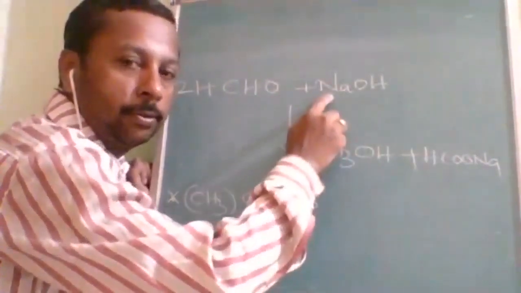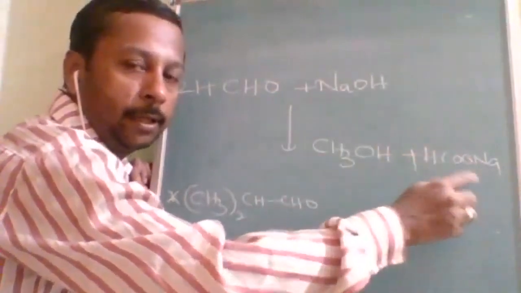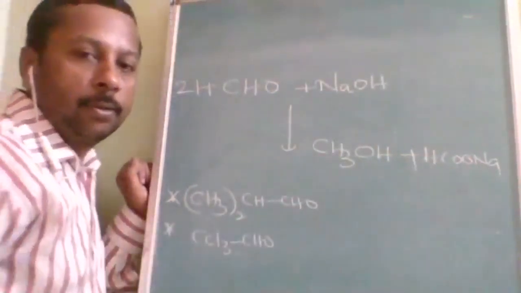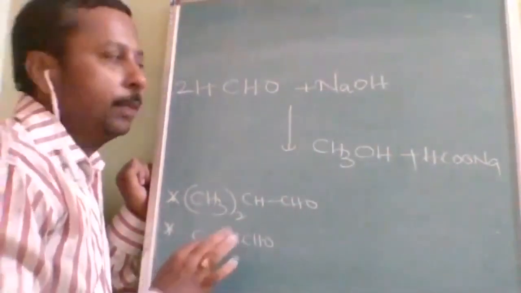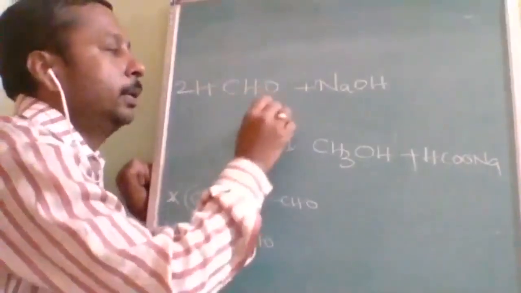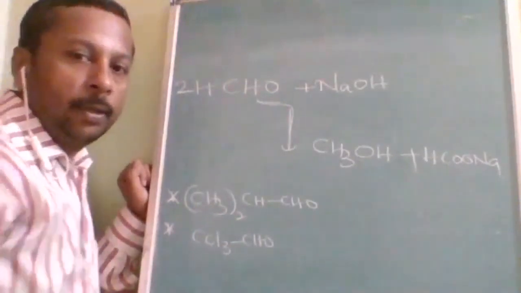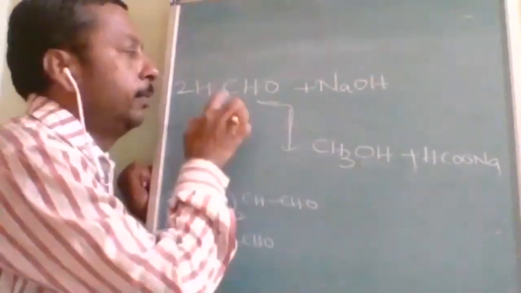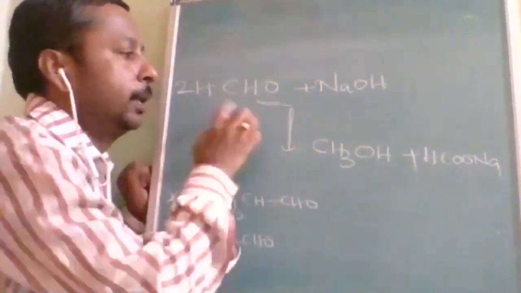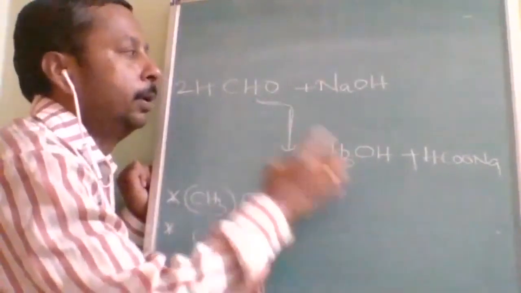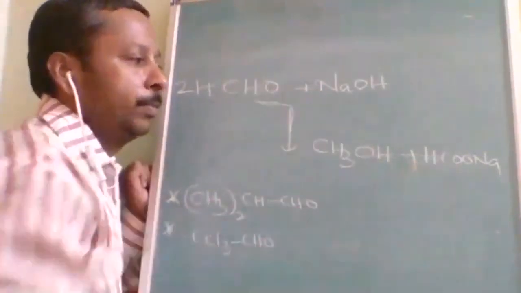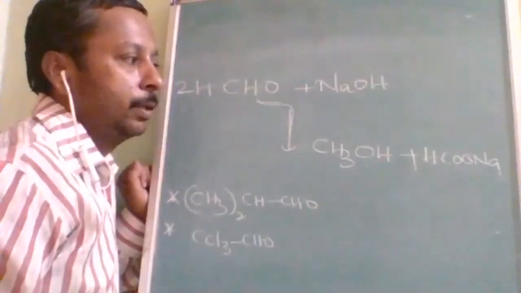Here in the question, sodium is given, therefore the answer will be the sodium salt. Understood? Don't worry much about the mechanism. I explained the mechanism for safety purposes only. So alcohol will be formed in an equal number: the one carbon alcohol is methanol, and the one carbon sodium salt is sodium methanoate.